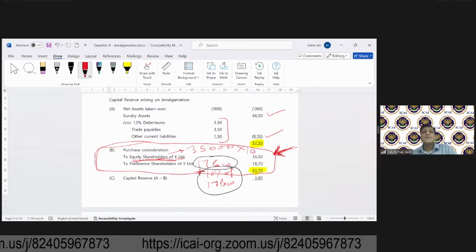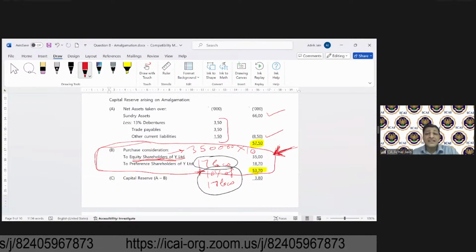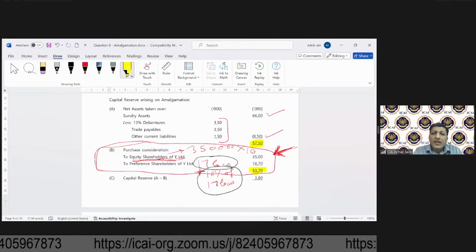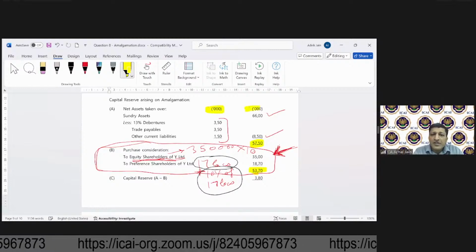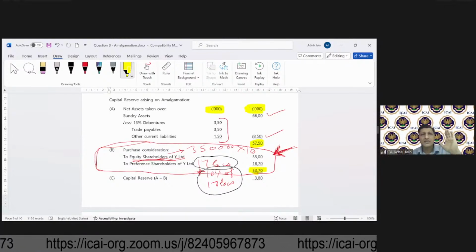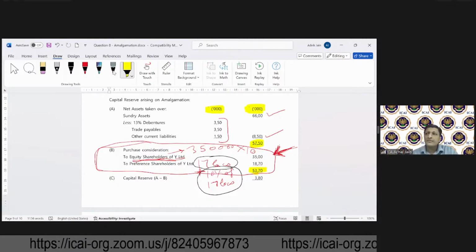So what does it become? 35 lakh. And in this case, all the numbers which we are looking at are in thousands. Got it? It's 35 lakh. Sangeetvani, clear on this?